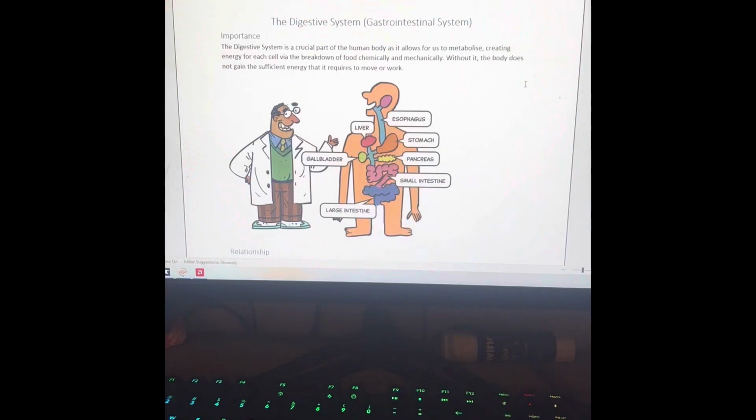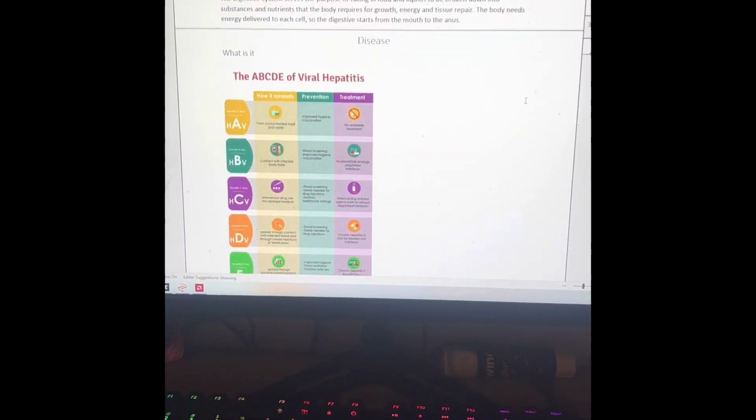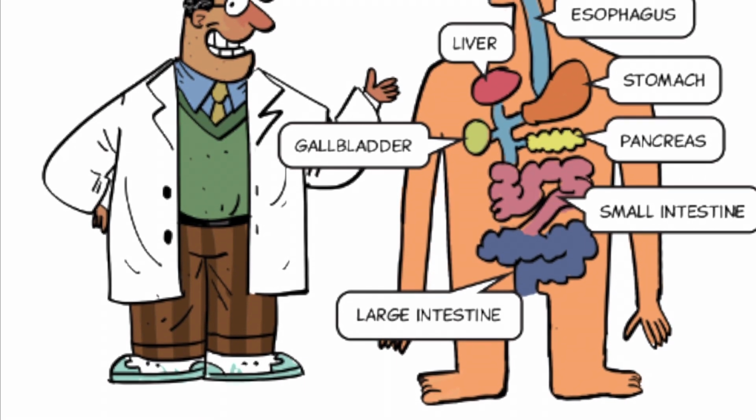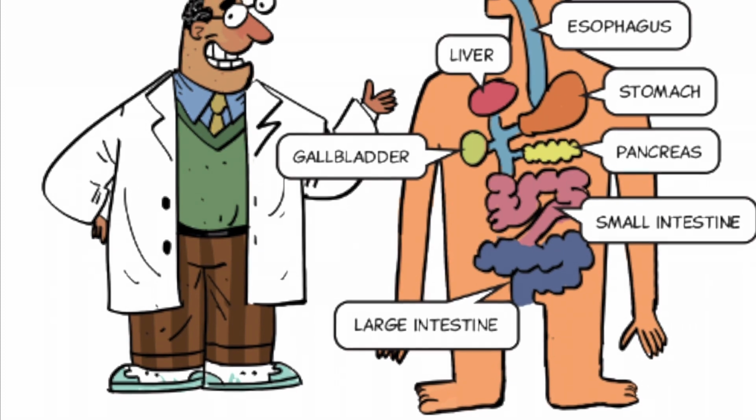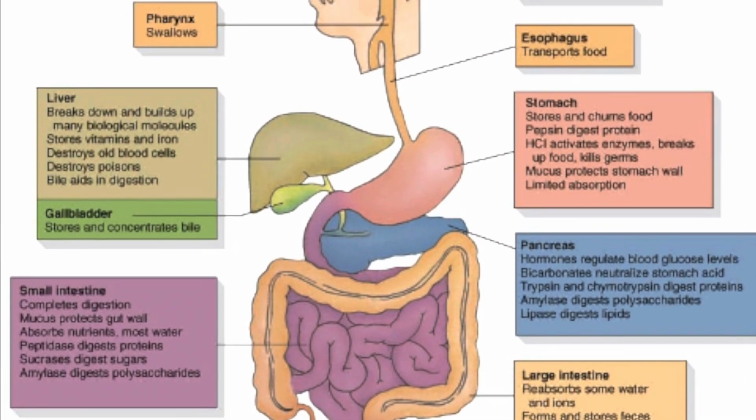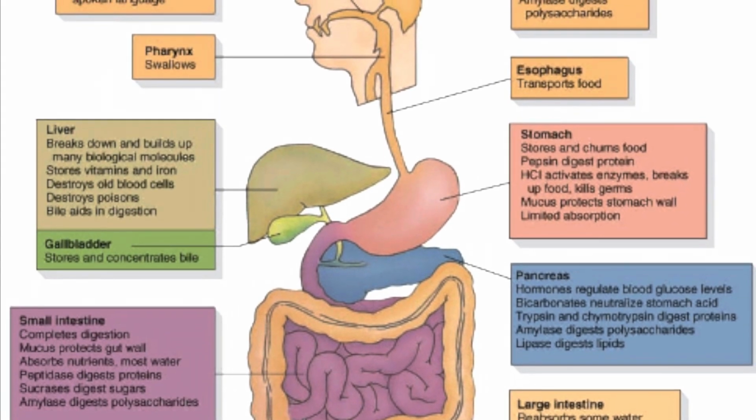No! Today I'll be presenting my multimedia presentation on hepatitis type C and how it affects the human body, specifically the digestive system, or the gastrointestinal system. The digestive system is a crucial part of the human body as it allows us to metabolize and create energy for each cell via the breakdown of food and liquids chemically and mechanically. These substances and nutrients travel along the GI tract so the body gets what it requires for growth, energy, and tissue repair. Without one or the other, the entire system starts to deteriorate.